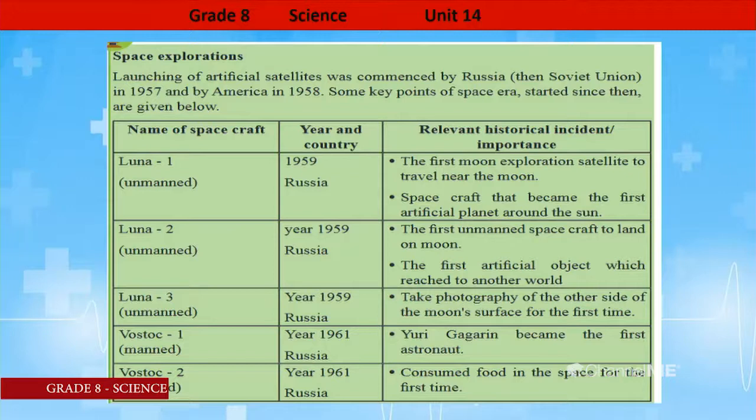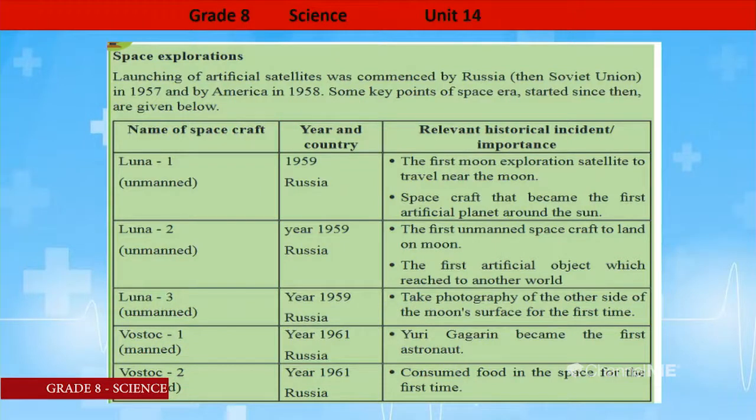Then let us see about Luna 2. It was launched in 1959, also from Russia. Then what are the relevant historical incidents? The first unmanned spacecraft to land on the moon. A very huge historical step of mankind. The first unmanned spacecraft to land on the moon, that is Luna 2. The first artificial object which reached another world, that is also a very important historical incident.